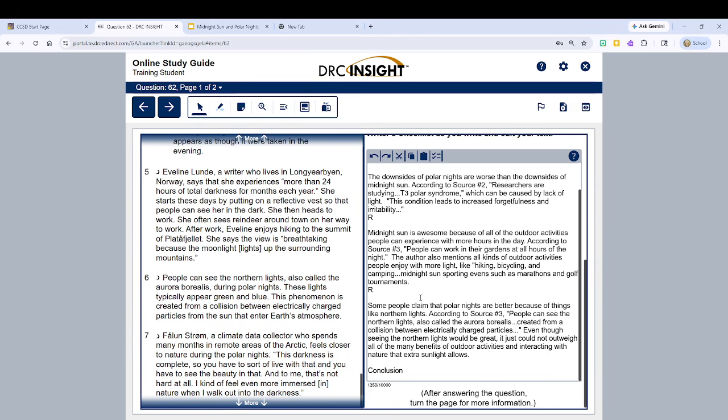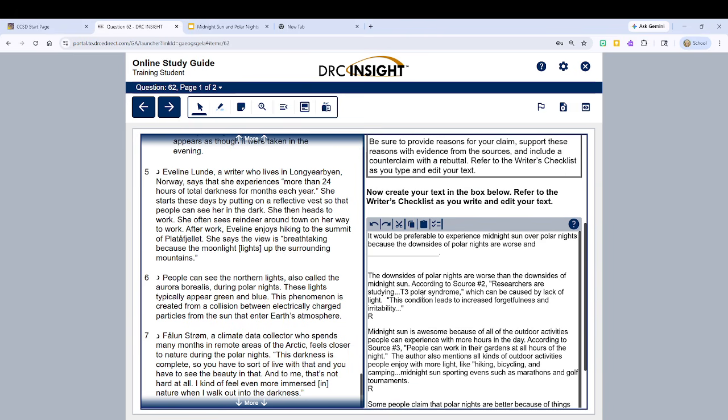All right, let's see what we need to go back and add to. We need a second part to our intro here. So we already talked about one of our reasons being the downsides of polar nights being worse. So we need to add our second mini claim here.